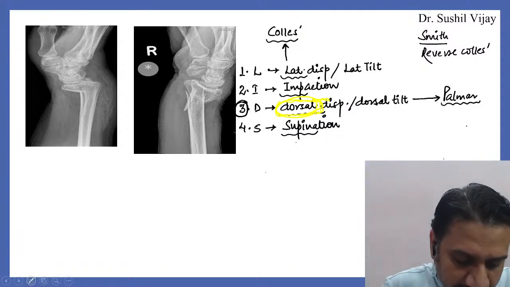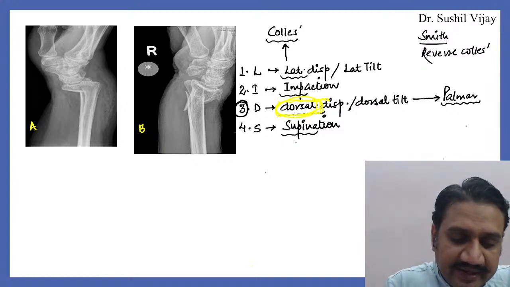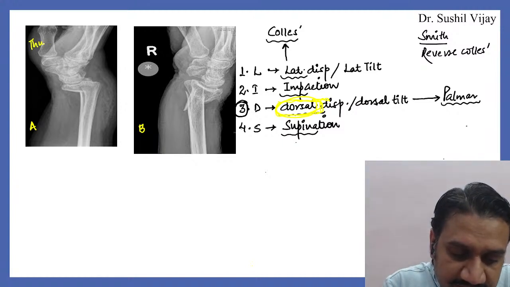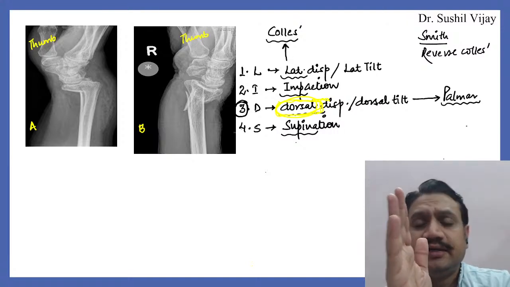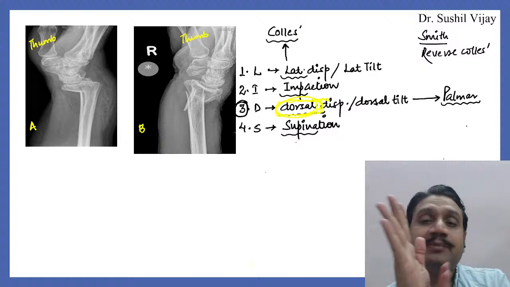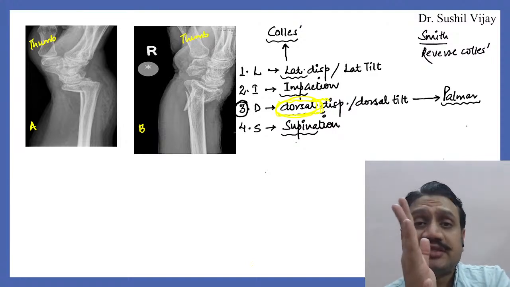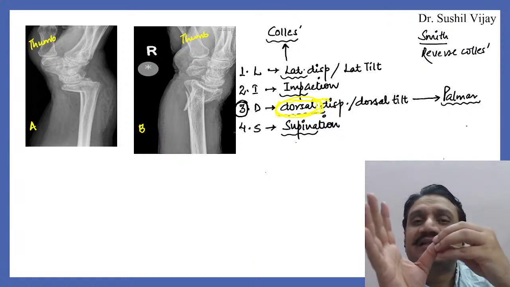And if you now look at the two x-rays here, look at x-ray A and look at x-ray B. In x-ray A, you can see here, this is the shadow of the thumb. This is the shadow of the thumb in x-ray B. So whenever you are taking an x-ray of the wrist area, the thumb always has to be in front of the fingers. That means the thumb is always on the palmar side. It can't be going on the dorsal side, anyhow, right? So whichever side the thumb is on, it is the palmar side.